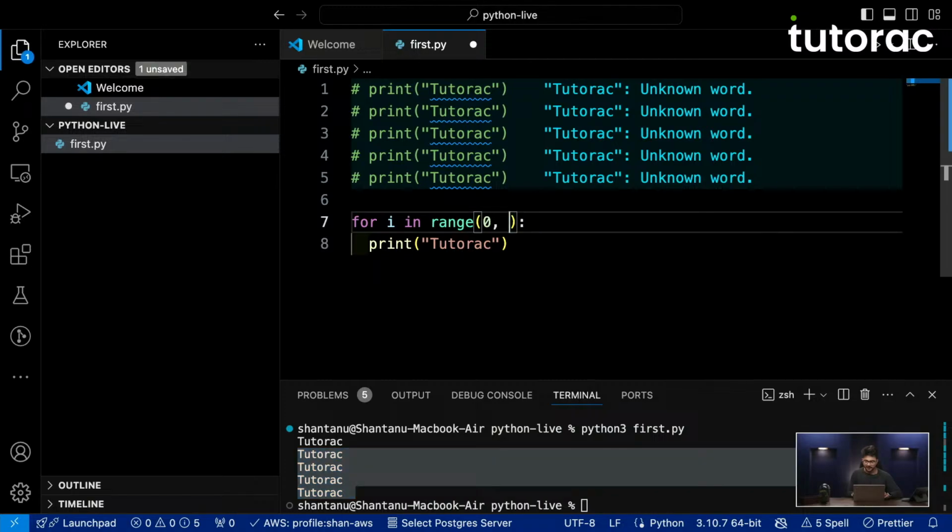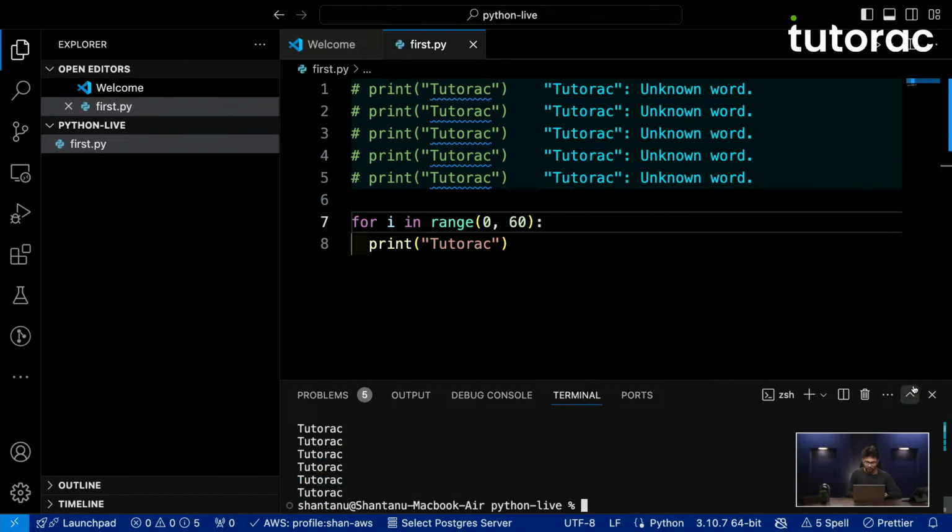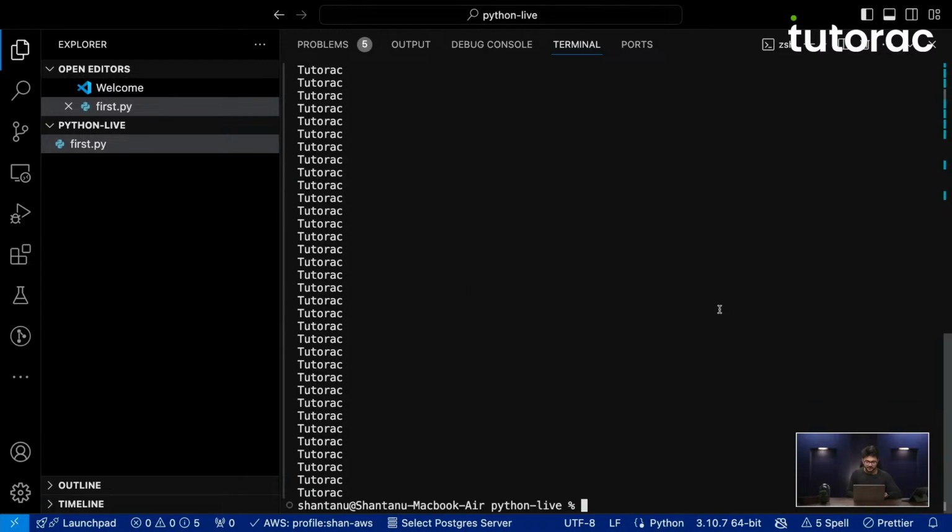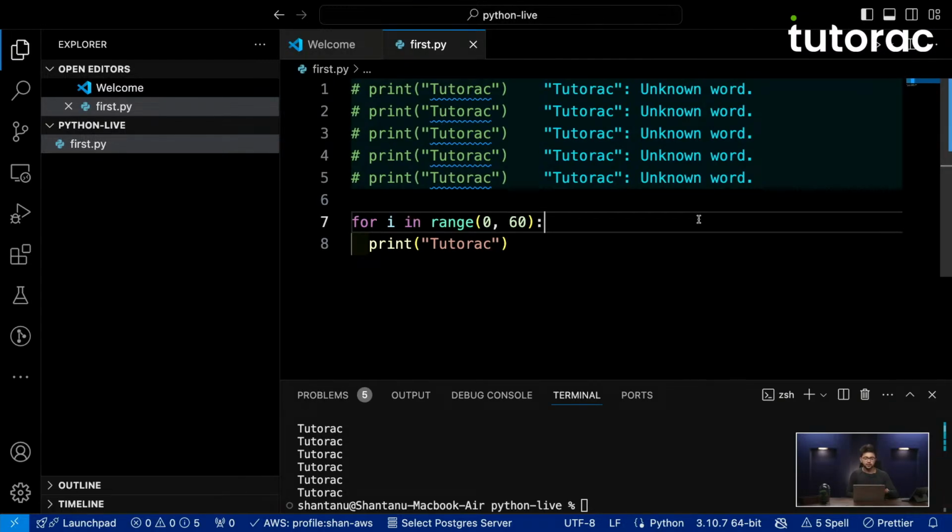Suppose I run this code and you can see tutorac getting printed 5 times. Suppose I increase this value to, let's say, 60, save it and run this file, you will see that tutorac has been printed 60 times. So this is how we can make use of a for loop. Here, i is the current counter of how many times this particular loop is running, and range is specifying a start and an end to our for loop.